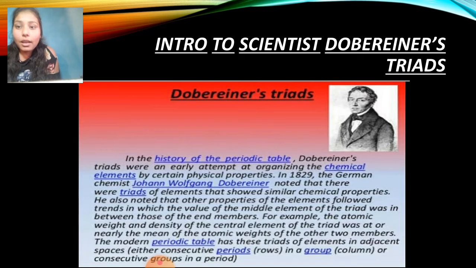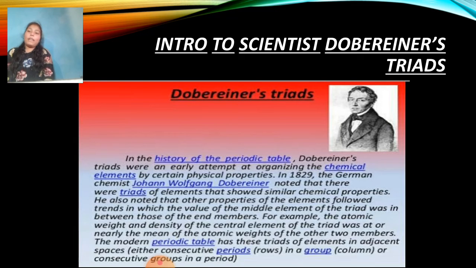For example, the atomic weight and density of the central element of the triad was at or nearly the mean of the atomic weights of the other two members. The modern periodic table has these triads of elements in adjacent spaces, either consecutive periods, that is rows, or groups, that is columns, or consecutive groups in a period.